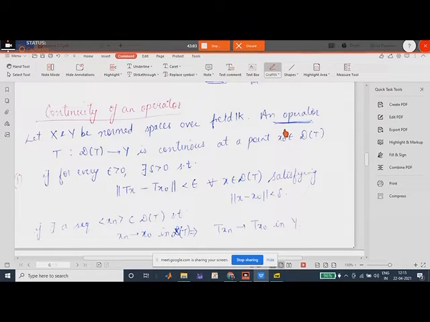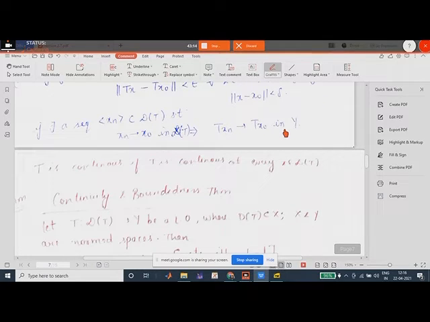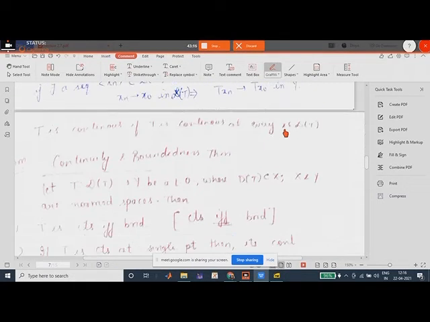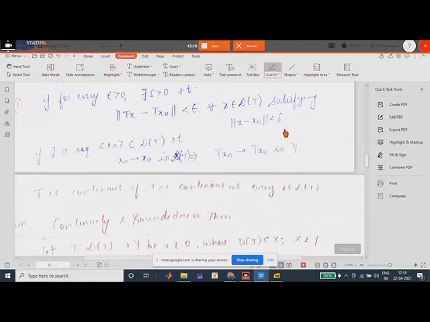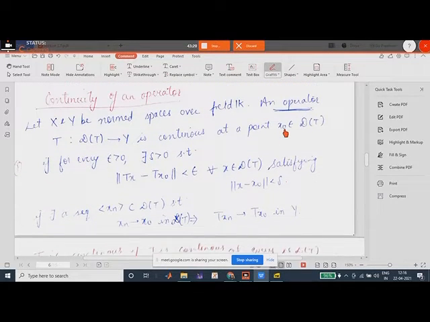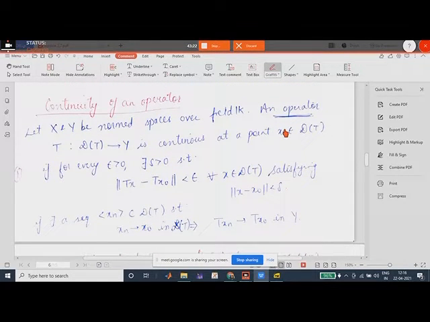So now the next term is continuity of an operator. Okay, so what we'll do is we define continuity now and prove the theorem in the next class. What was the continuity of a function in real analysis?